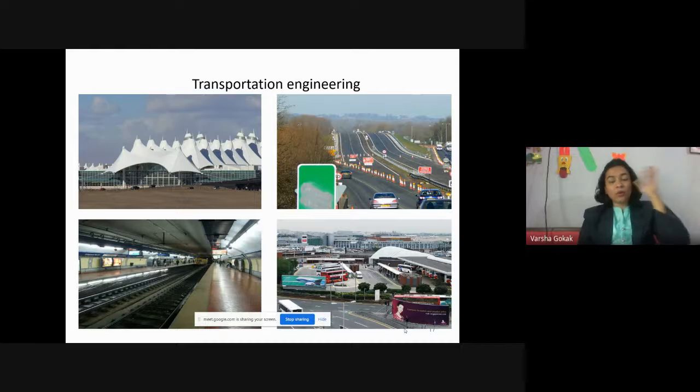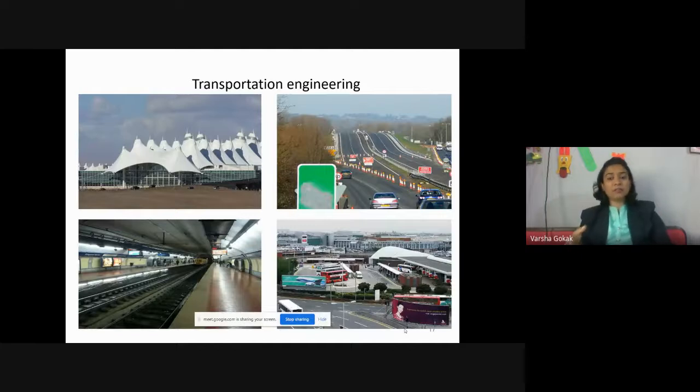Right now, there's a flyover going on at the Third Gate, and there is the flyover which has already been constructed near your Kapileshwar Mandir. Why was that constructed? So that the traffic is reduced. Below that Kapileshwar flyover you had the railway line, and whenever a train was passing by, there was lots of traffic congestion. So now they made a flyover wherein the traffic gets distributed on top and bottom. These are the techniques and methodologies used in transportation engineering.